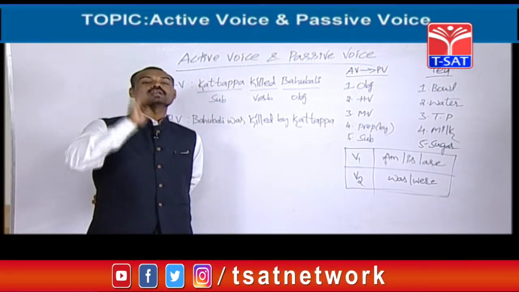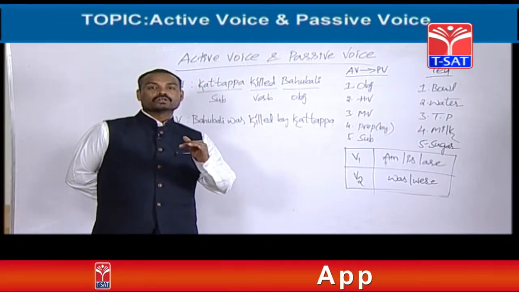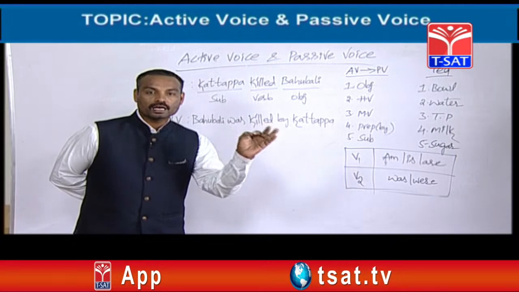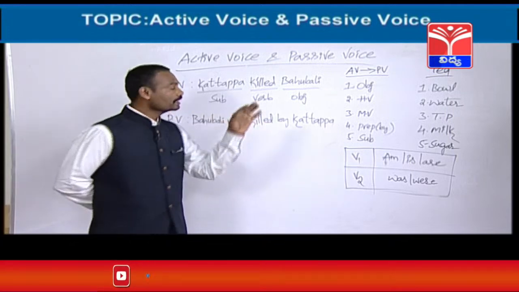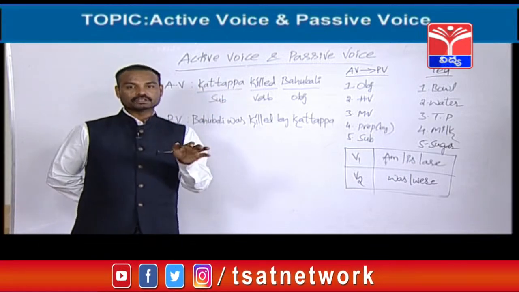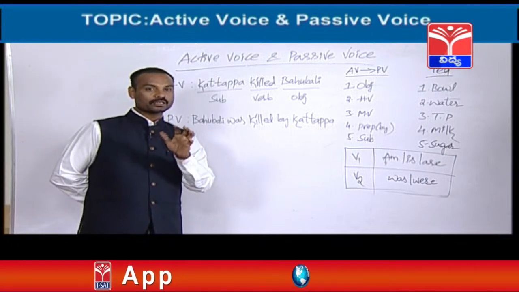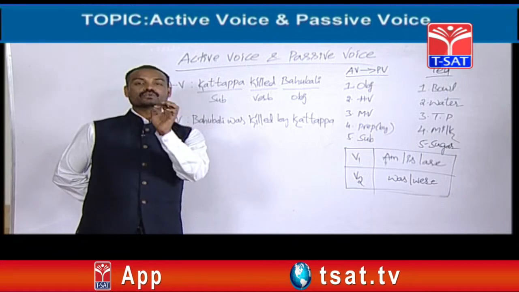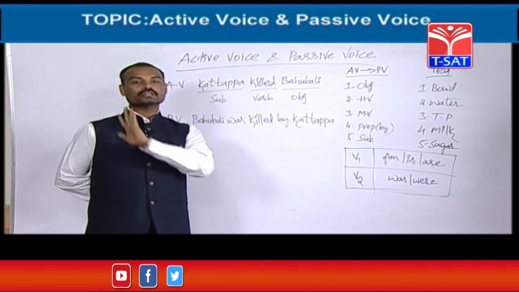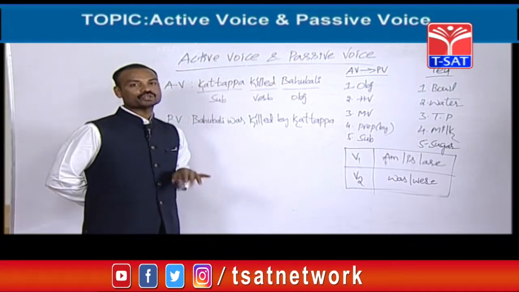Subject means doer, the doer of the action. A person who does the work, that person is called subject. Here, who has done the work? Kattappa killed Bahubali. Killing is a work. Who did this work? Kattappa did this work. So, did Kattappa do some work or not? Yes, he did. Like this, whoever does the work, that person is called subject. If any sentence starts with the subject, that is called active voice. Okay? It has been proved that it is in active voice.